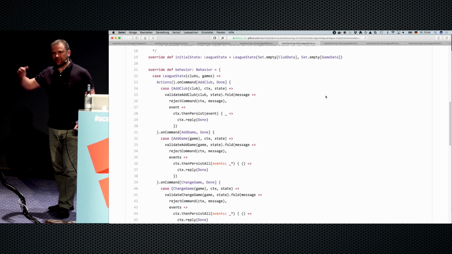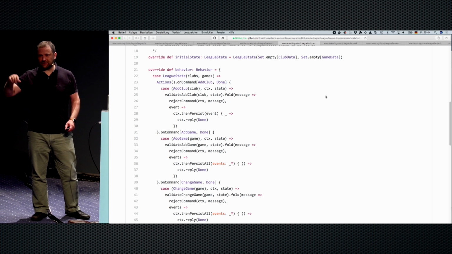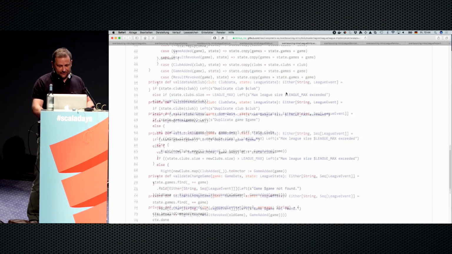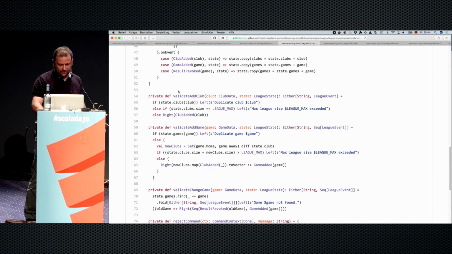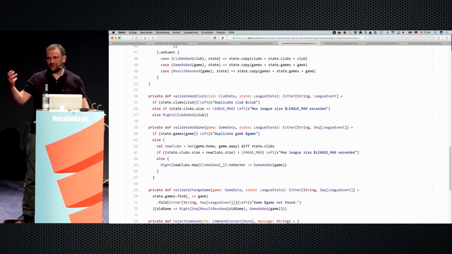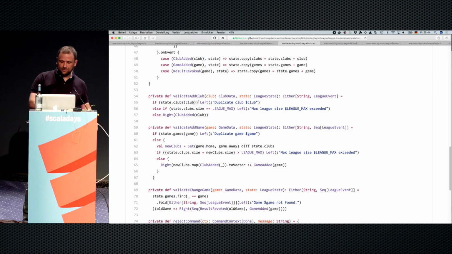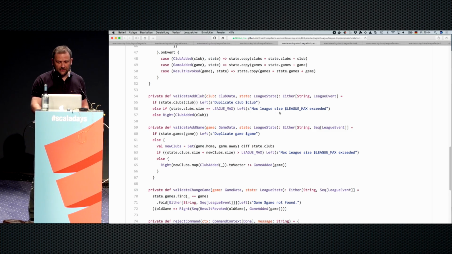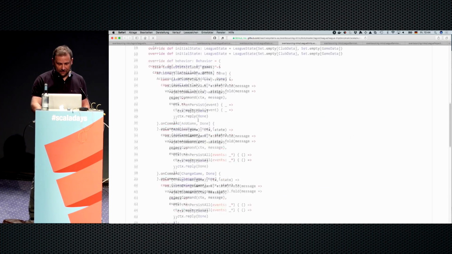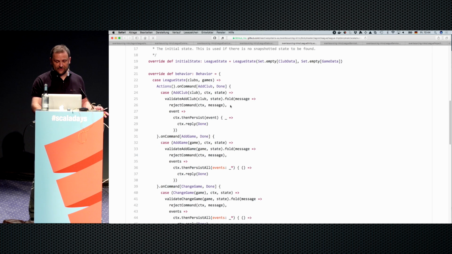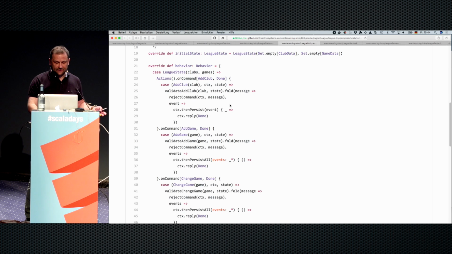Actually, if I add a game and the club is unknown, then it will just automatically, oh, that's what we're going to see in the code. So I can add a club. I will validate this. I'm going to scroll down, very simple validation. I'm just going to check if the club is already in my table. Then I say, no, this is invalid. It's a duplicate entry, and I'm going to emit an error. Otherwise, I'm just going to add the club. So validate the command, and if it's an invalid command, just reject it.